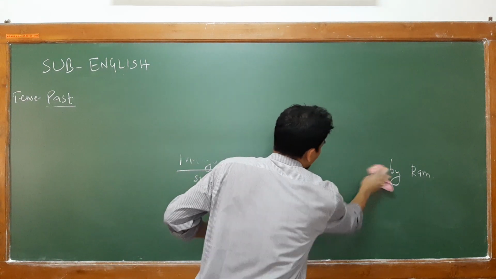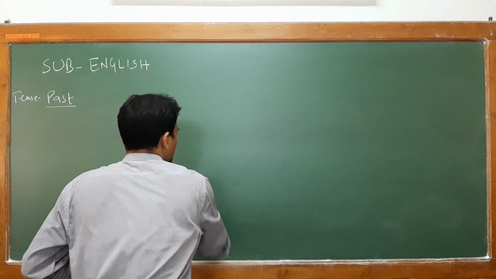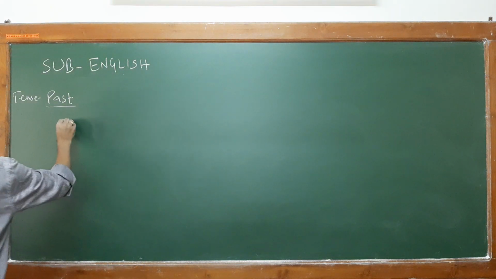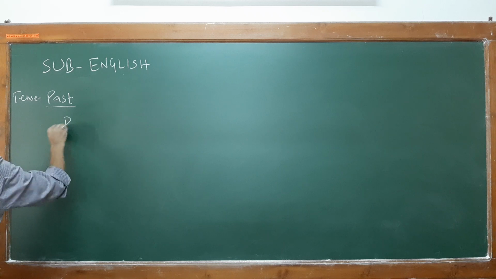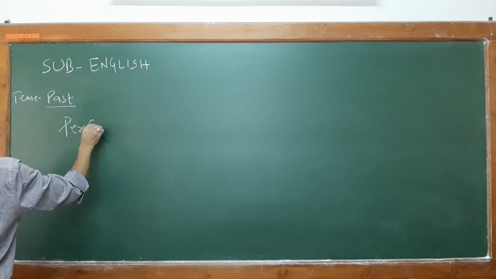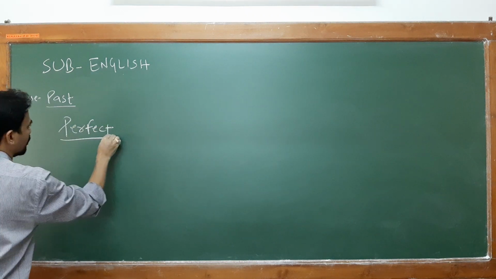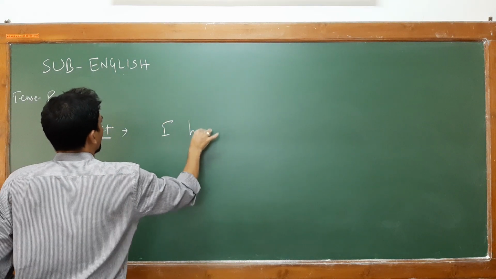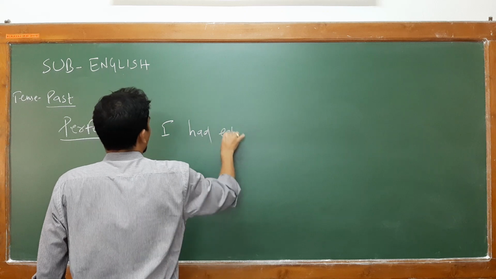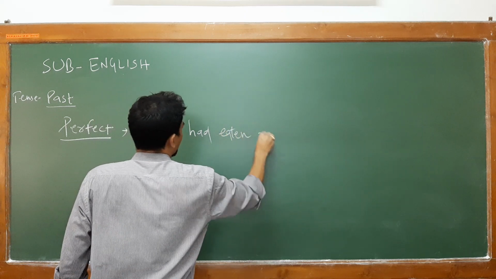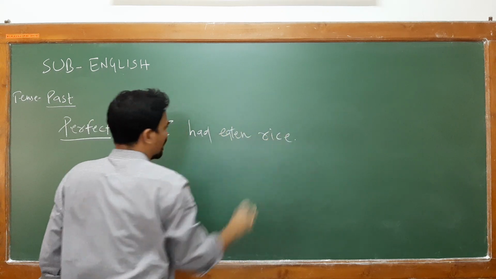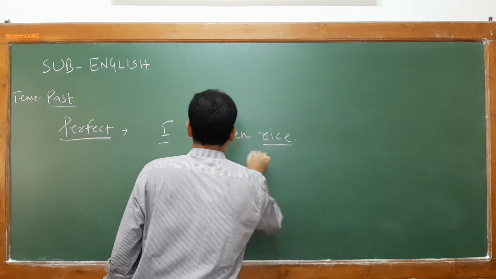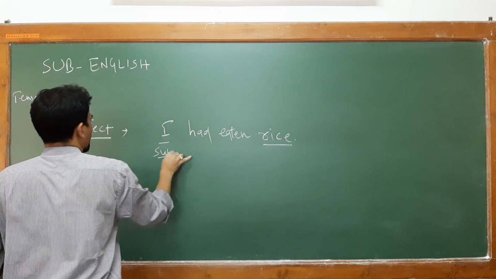Now see how we are going to write in perfect form. Suppose the perfect one, I am citing an example. I had eaten rice. Okay, I had eaten rice. This is your subject.